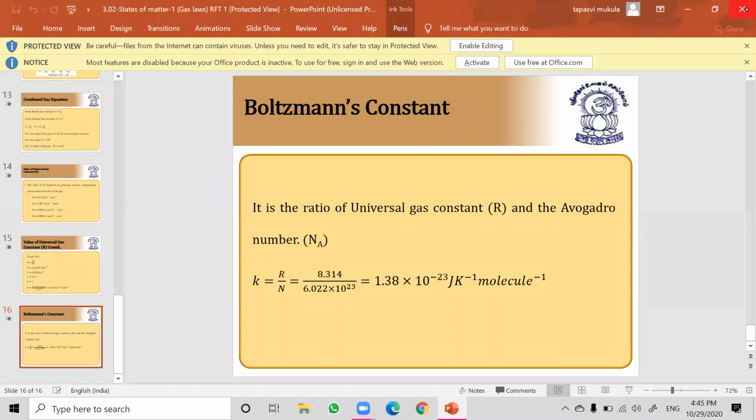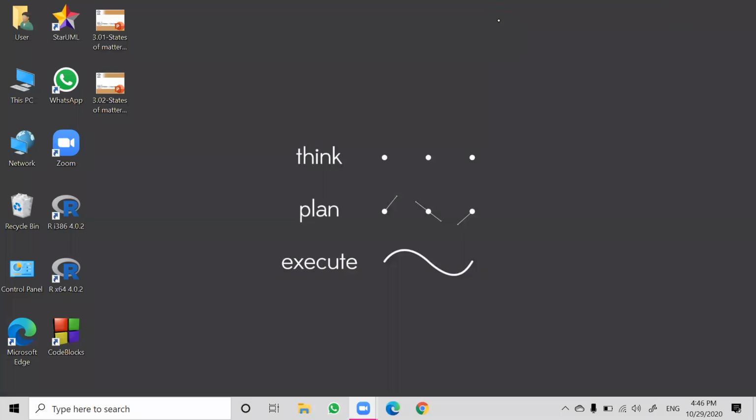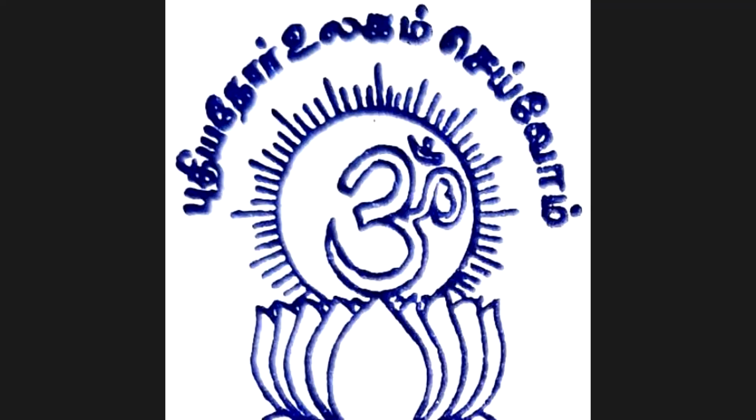So we have discussed up to the ideal gas equation. In the next class, we are going to discuss more about numericals of gas laws, and then we'll discuss a new topic. So today we have discussed all the gas laws, the measurable properties of gases, and the types of force existing in gas. I'm stopping sharing now. So we are ending this class. Thank you all.